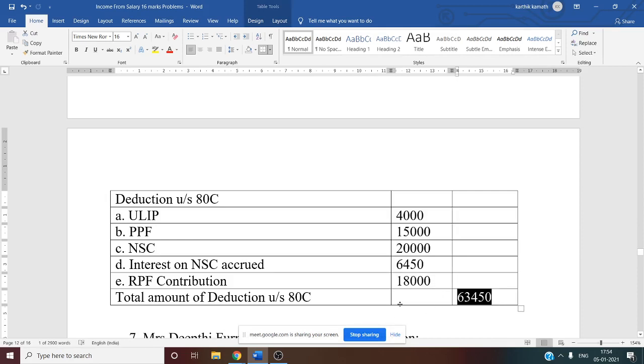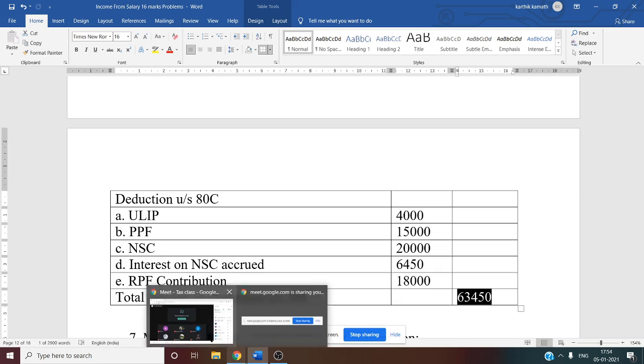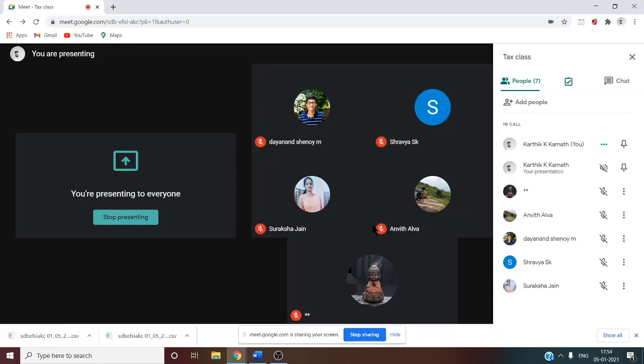Sometimes the amount will be more than 1,50,000. In that case, what are you going to write? Suppose it is 1,65,000. Then it is maximum restricted to 1,50,000. Like that you have to write. So in the outer column you have to write 1,50,000 only. Not more than that.